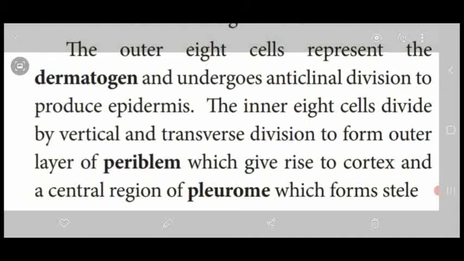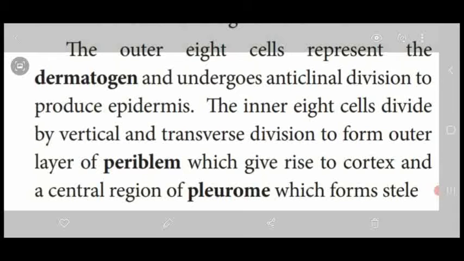What is the periblem? The periblem layer is the layer present in the secondary growth of plant parts. Below the epidermis, they produce another layer in the secondary growth, called the periblem. So this periblem gives rise to what? Cortex and a central region. Okay, it gives rise to the cortex and the central region of plerome, which forms the stele region. So these are all the different layers formed in the 16-celled stage of the embryo.